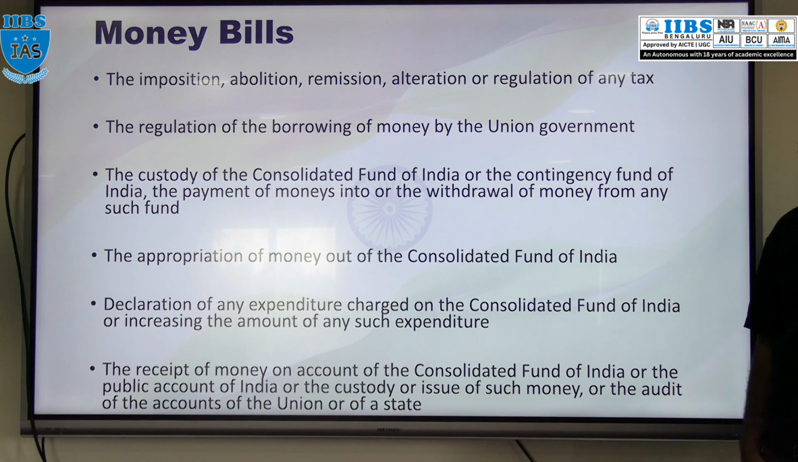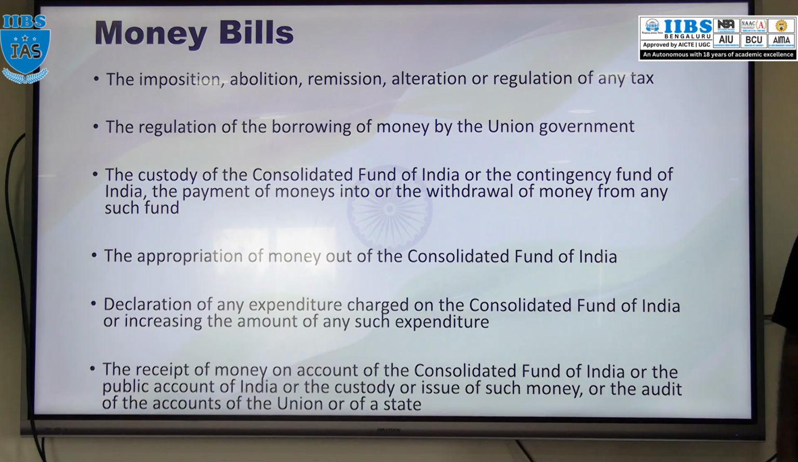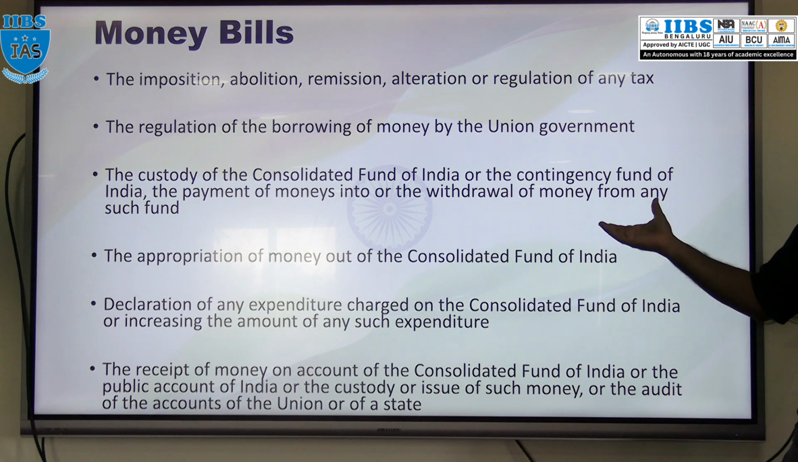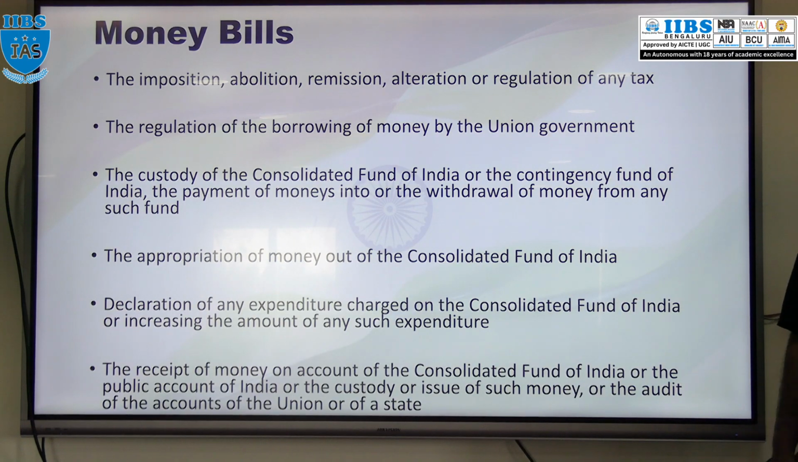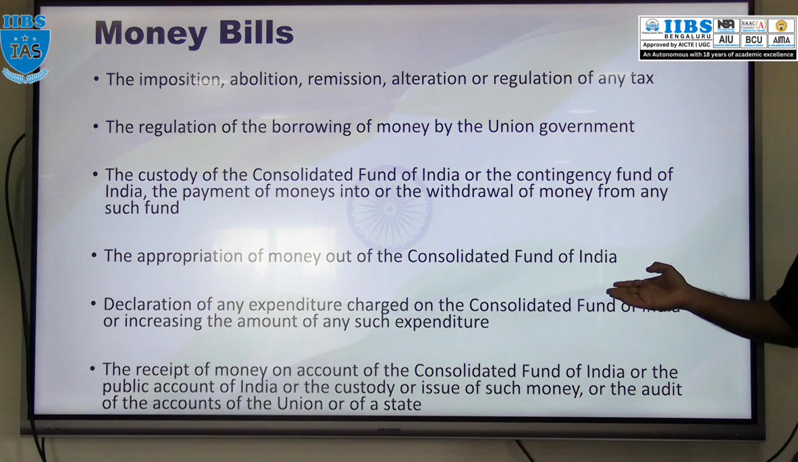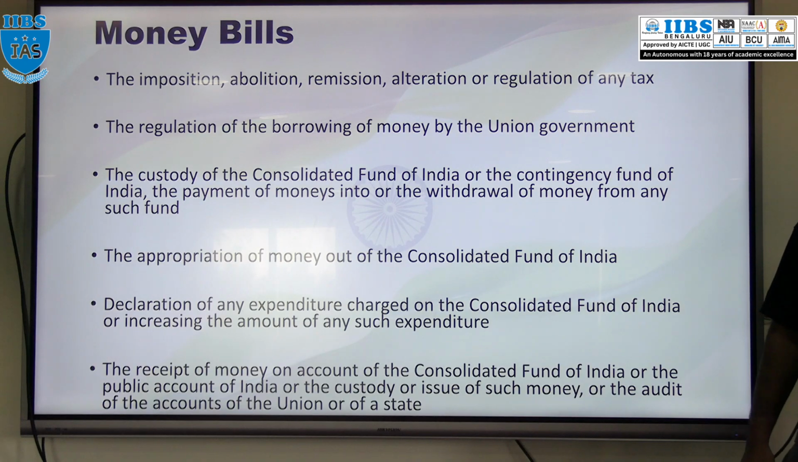Or any appropriation of money which is taken from the Consolidated Fund of India is also a part of a money bill. Declaration of any charge or expenditure on the Consolidated Fund of India or increasing such expenditure also comes under a money bill. The receipt of money on account of the Consolidated Fund of India, public accounts of India, or the custody or issue of such money, right? That is also a part of a money bill. In short, all financial matters, taxation or withdrawal or deposit of money into the Contingency Fund of India and Consolidated Fund of India are a part of a money bill.